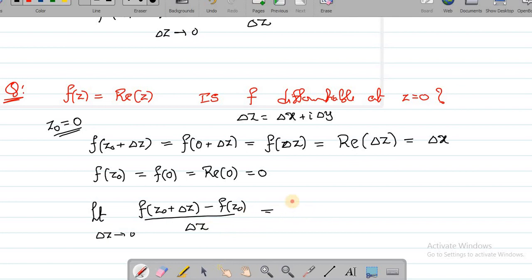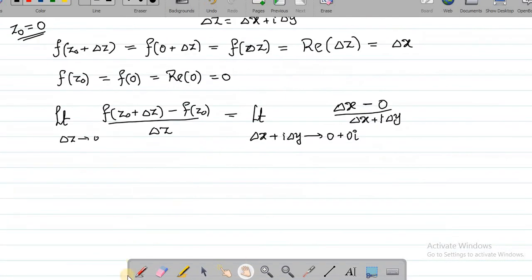And this is nothing but the limit, and you know what delta z is, it's delta x plus i delta y goes to 0. Of course you can write it as 0 plus 0i. In the numerator, f of z0 plus delta z is delta x, minus 0, and in the denominator I have delta x plus i delta y.